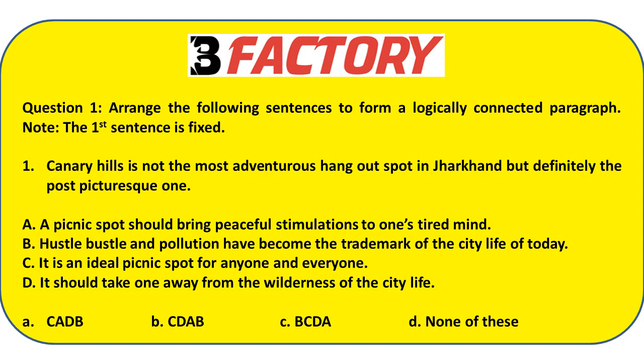As we can see from the options, C and A form a connecting order link. Here, C refers to it being an ideal picnic spot for anyone and everyone. The "it" here refers to Canary Hills, and hence it is going to appear after the statement which describes Canary Hills. C and A form a connecting order link. Similarly, D and B form a connecting order link, and hence the answer is A.